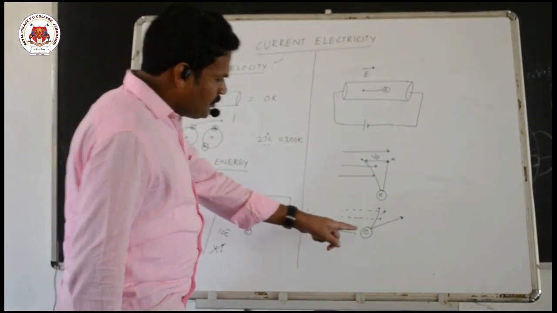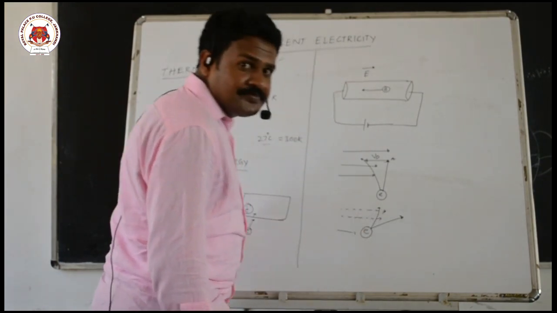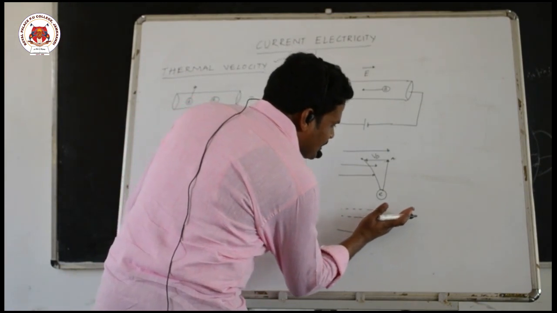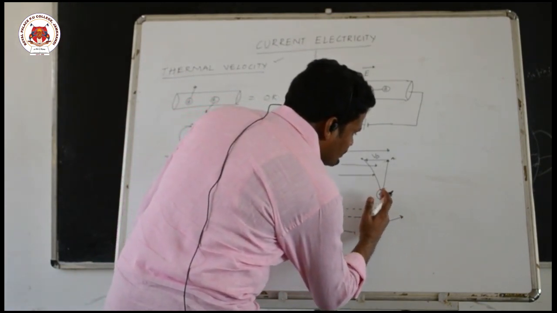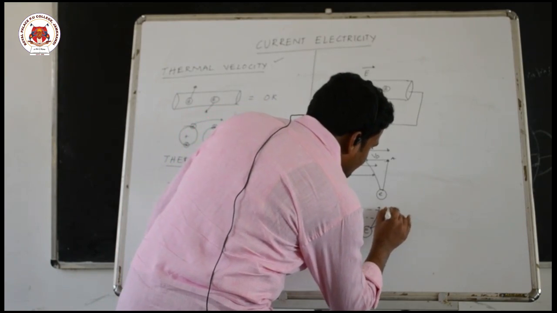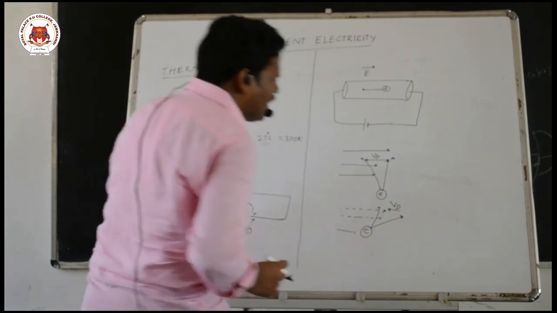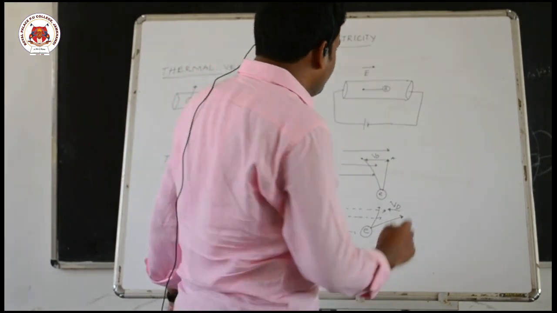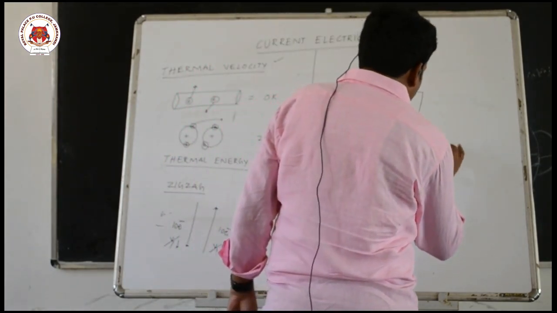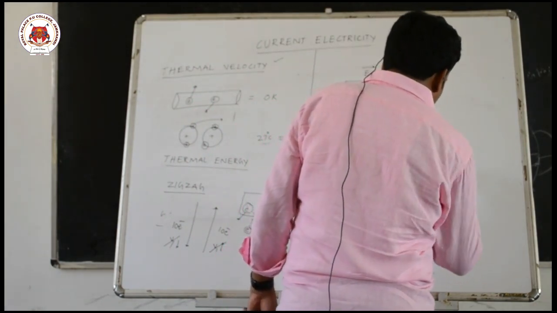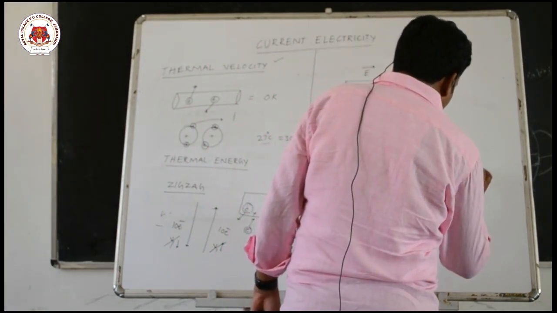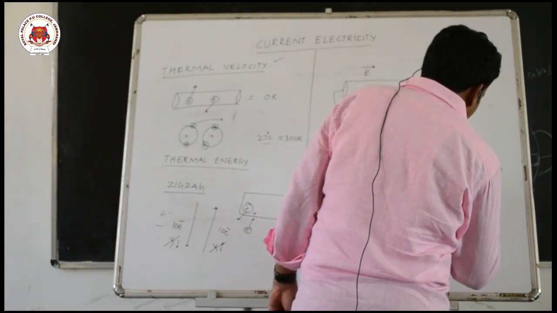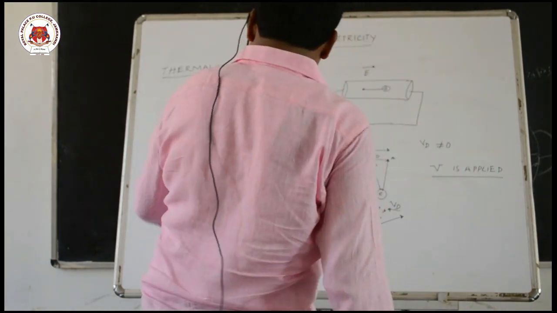Here you consider one electron moving in this direction. If I apply an electric field to this electron, instead of moving in this direction, it will drift in the direction opposite to the electric field. So it starts moving here. If you sum up the drift velocities of all electrons, they will have only one direction. That's why drift velocity across a conductor is not equal to 0 whenever a potential difference is applied. When you apply a potential difference, drift velocity will never become 0, whereas thermal velocity will become 0.